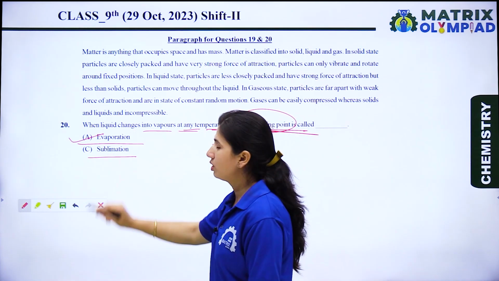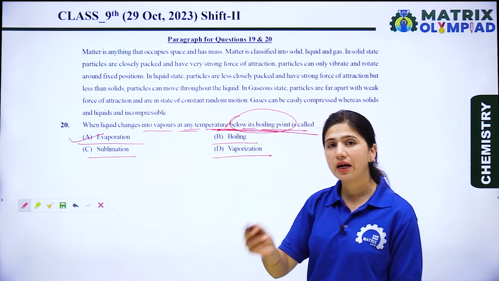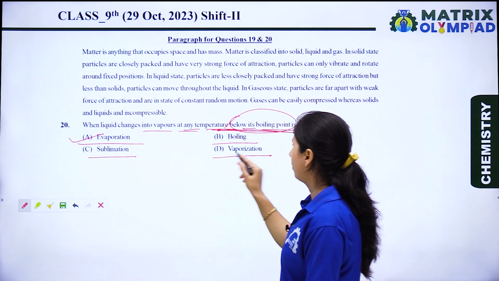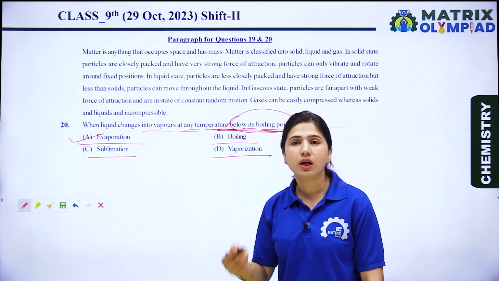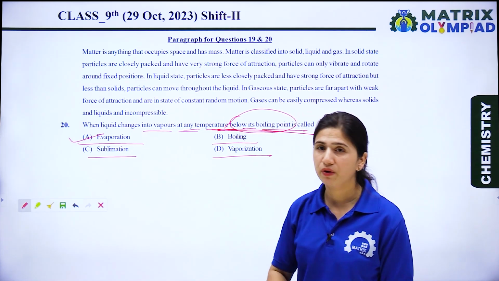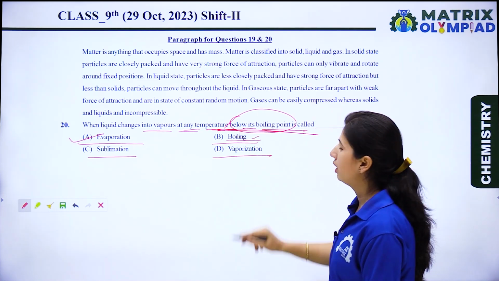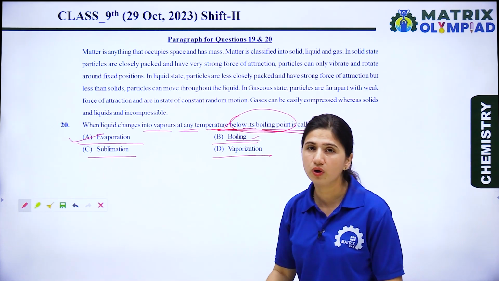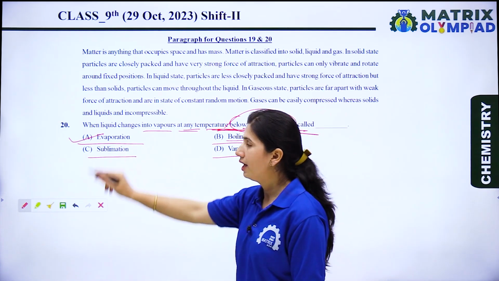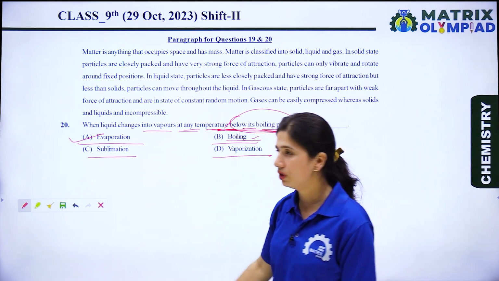Sublimation is a process in which solid directly converts into vapor state. Vaporization is a process in which liquid converts into vapor phase above its boiling point, and boiling point is the temperature at which the liquid converts into vapor phase. So option A is the right option for this question.